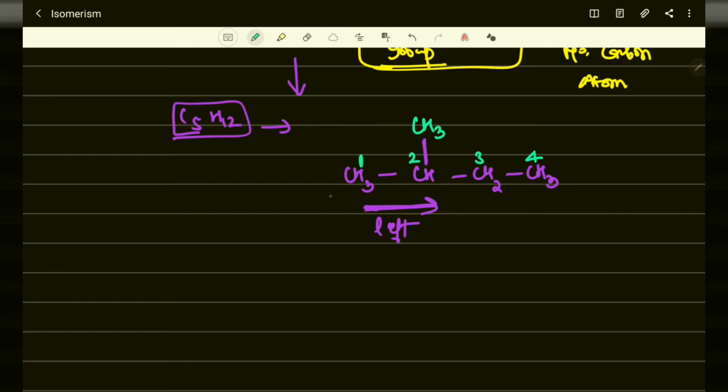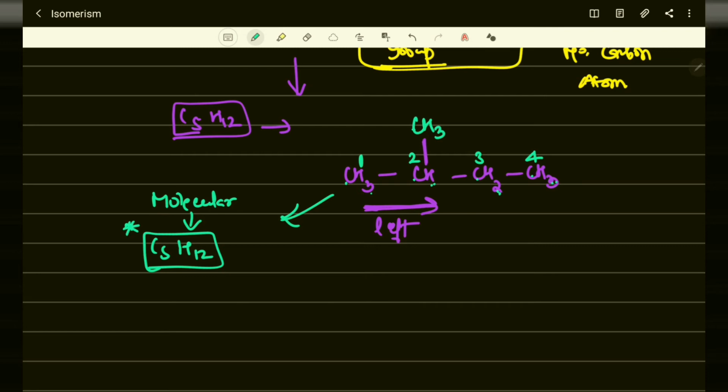Now count the molecular formula: C 1, 2, 3, 4, 5, and count the number of hydrogen: 3, 6, 9, 12, so H12.